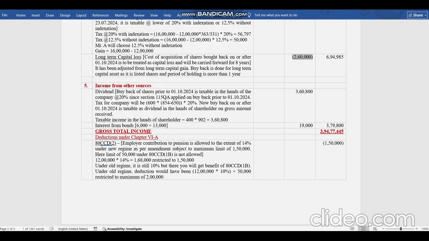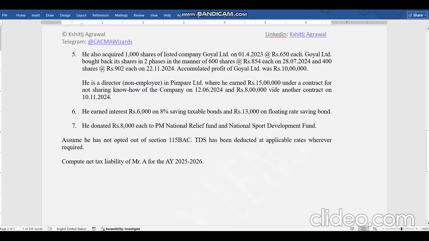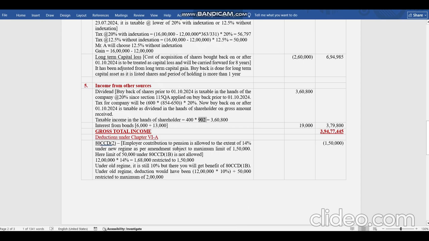Buyback of shares prior to 1st October 24 is taxable in the hands of company and has nothing to do with it. So 115QA will apply and company will pay tax on that. That is plain. But if buyback is happening on or after 1st October 24, then it is taxable in the hands of shareholder. And the gross amount will be taxable as dividend because he has already claimed long-term capital loss in capital gain head. So 400 into 902, because 902 was the buyback price by the company, if you can see here, is dividend income for him and it has been taxed to him.